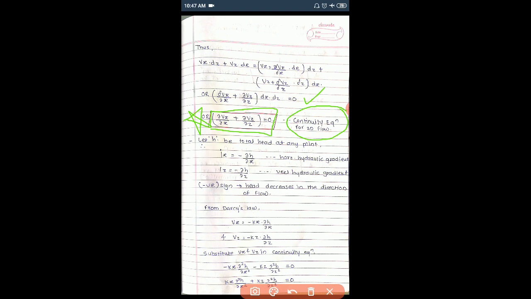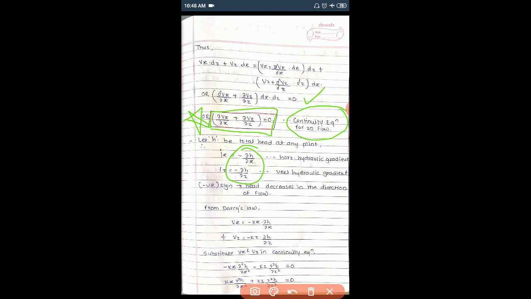Because head decreases in the direction of flow, so we have considered this negative. So minus ∂h/∂x in the x or horizontal direction is the horizontal hydraulic gradient, and minus ∂h/∂z is the vertical hydraulic gradient.